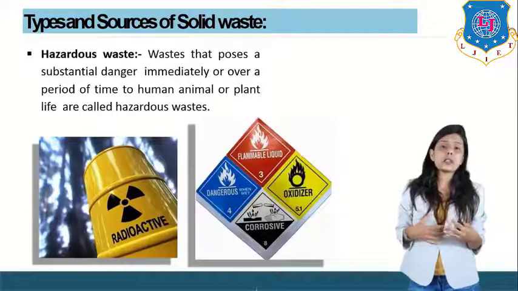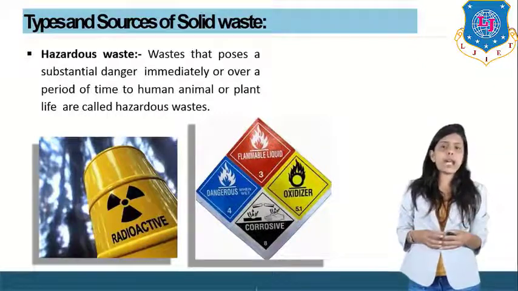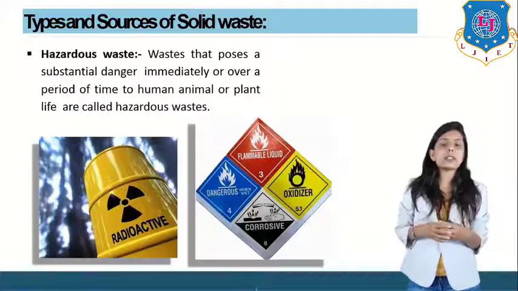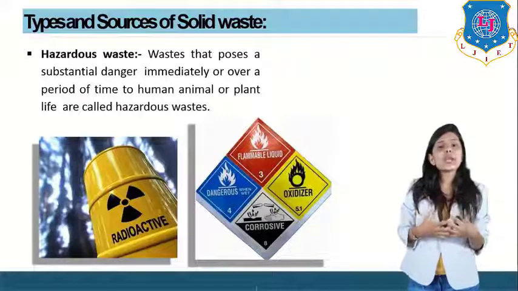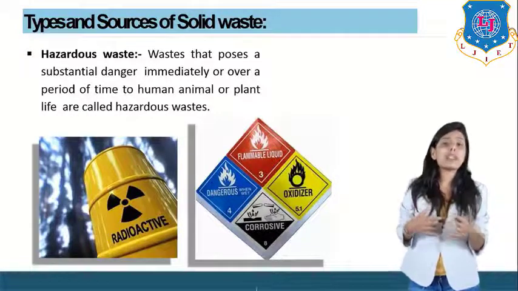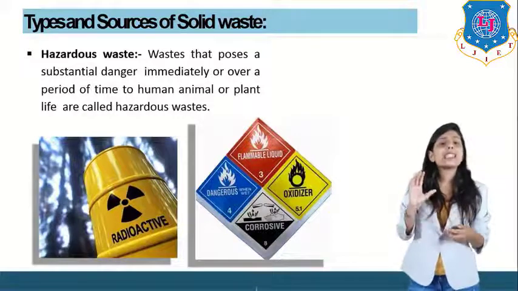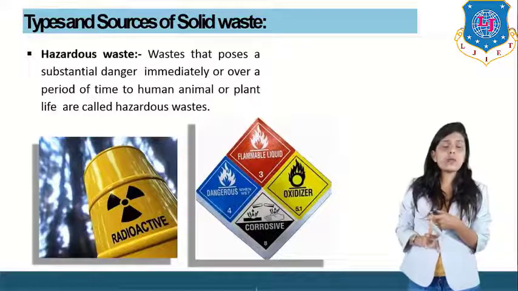So, what is hazardous waste? Hazardous waste possesses substantial danger, immediately or over a period of time, to human, animal or plant life. The waste which is dangerous to life is known as hazardous waste. One which is very poisonous or very toxic is known as hazardous waste. So there are 3 types of waste: municipal waste, industrial waste and hazardous waste.